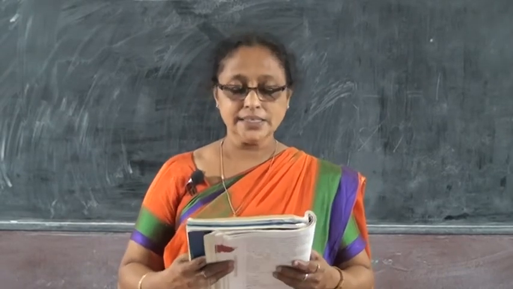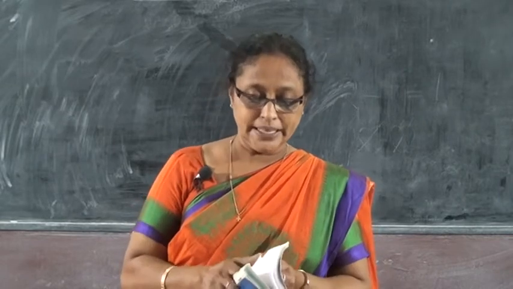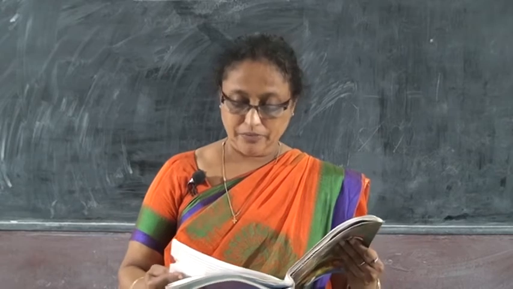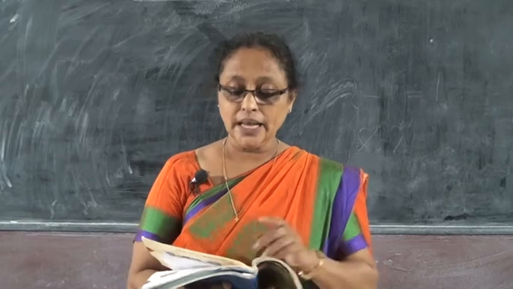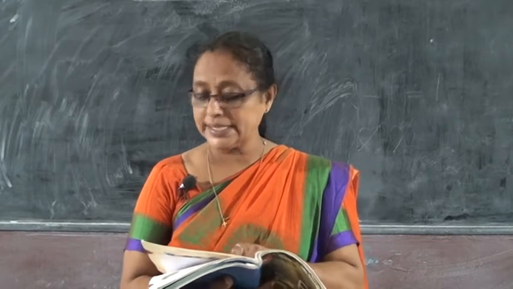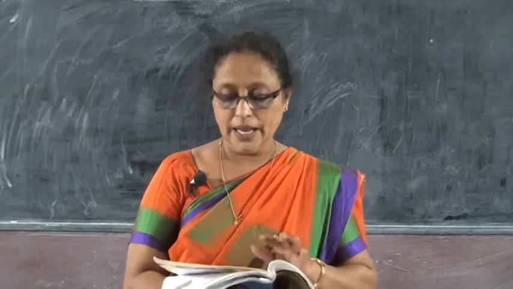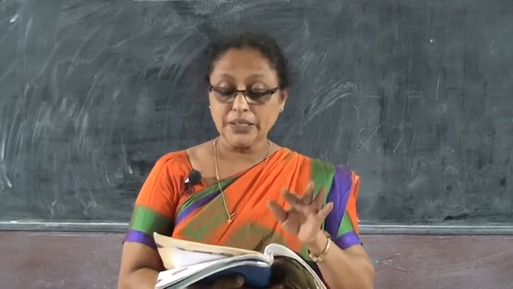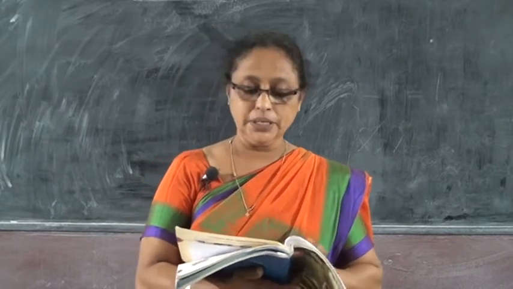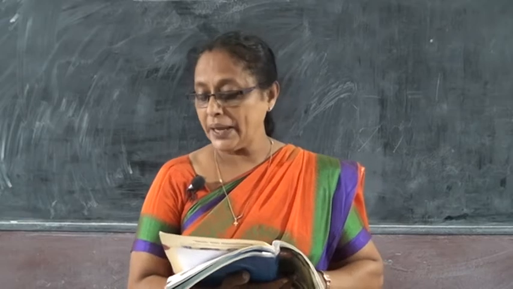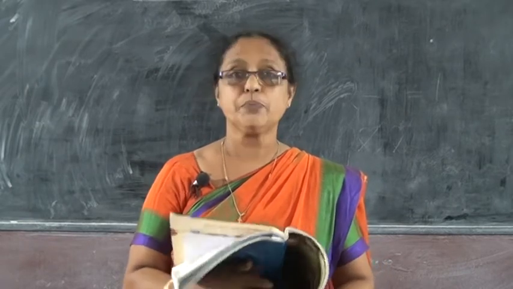In the last class, I taught grammar, verbs, past tense, ed and ied words. I also told you that page number 49, exercise F, circle the doing words in this poem. I read that poem for you, but you should circle the doing words in your textbook itself. One more time I am repeating that: page number 49, F, circle the doing words in this poem.